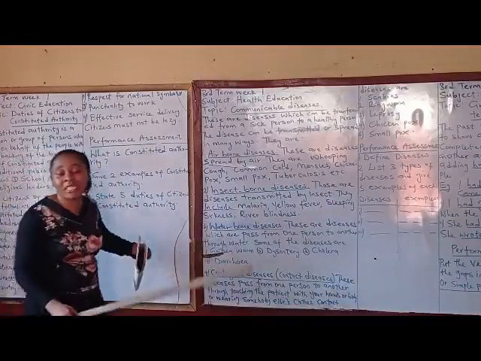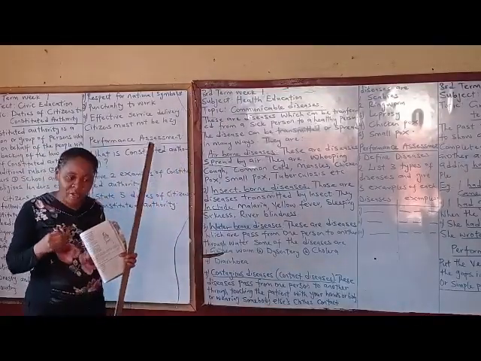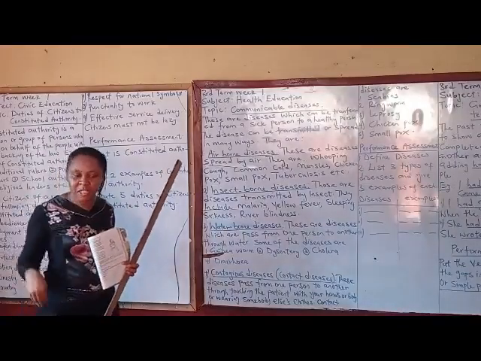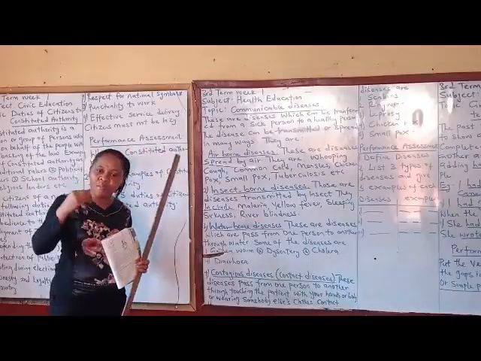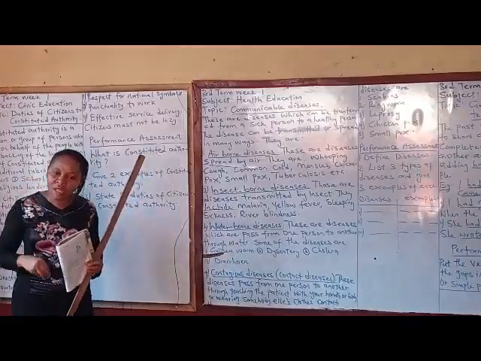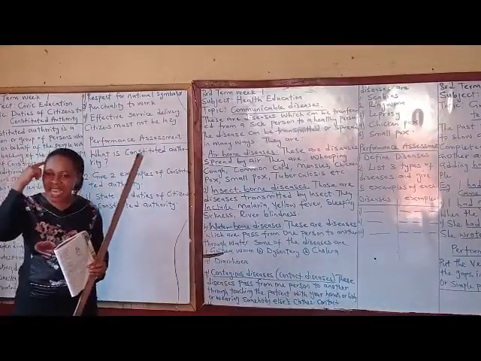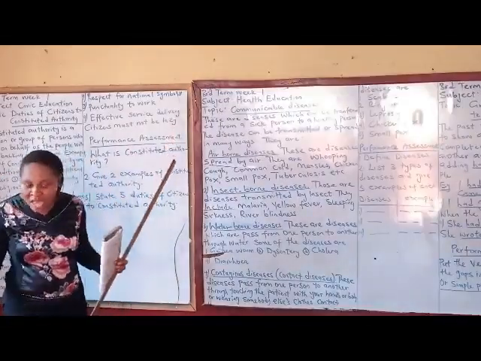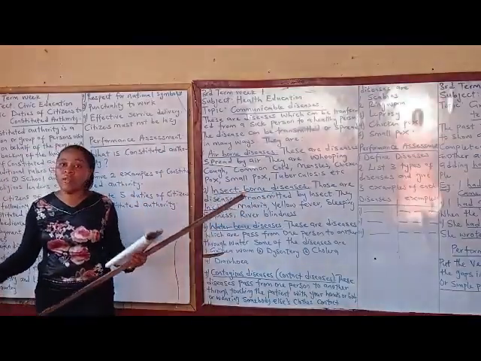You know, some diseases are not communicable. Any disease that when you stay close, if someone is suffering of a particular illness or disease, and you stay close to that person and you get that disease, that kind of disease is called what? Communicable disease. That is to say that you also have non-communicable disease. That is diseases that are not transferable. For instance, headache. If I have headache and you are okay, you are healthy, sitting beside me, you will never have headache. That means headache is not a communicable disease.